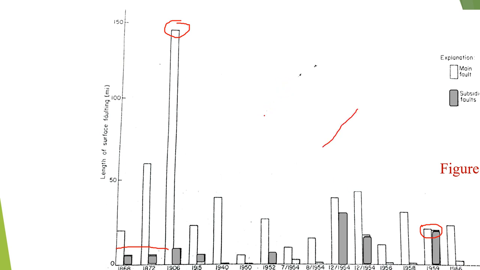I mean, this could be the branch fault, and this could be the bigger fault. You see that this much rupture length is activated along the main fault, and a nearly equal rupture length along the branch fault. But this is rare. The main concept here is that there will be greater rupture length along the main fault and smaller along the subsidiary fault.